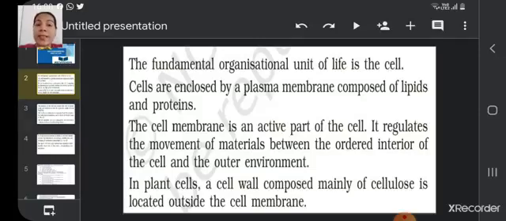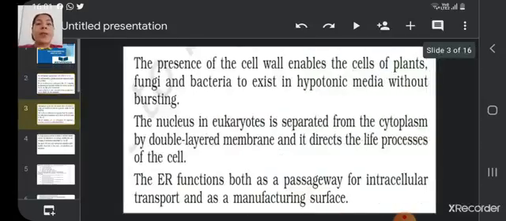In plant cells, the cell wall composed of mainly cellulose is located outside the cell membrane. The presence of cell wall enables the cells of plants, fungi and bacteria to exist in hypotonic media without bursting.